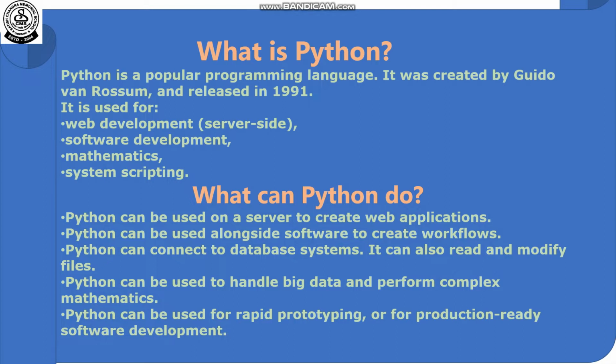Python can be used to create application software. Python can connect to a database system. It can also read and modify files. Python can be used to handle big data and perform complex mathematics. Python can be used for rapid prototyping or for production ready software development.